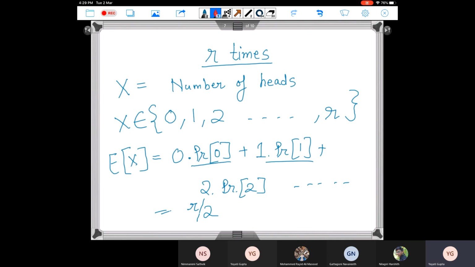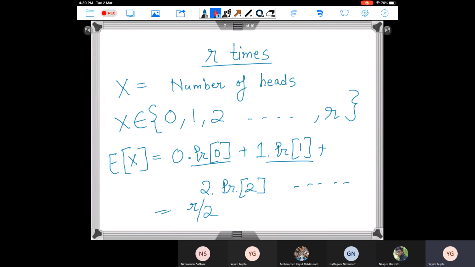Now I know that I'm tossing the coin r times. The possible values which x can take are 0, 1, 2 up to r, right? So x is a normal discrete random variable here. And now look at this expression of the expected value of x. It is 0 into the probability that you get 0 heads plus 1 into the probability that you get 1 head. So you will have to compute all these probabilities of 0 heads, 1 head, 2 heads, 3 heads, which will be complicated to work with.